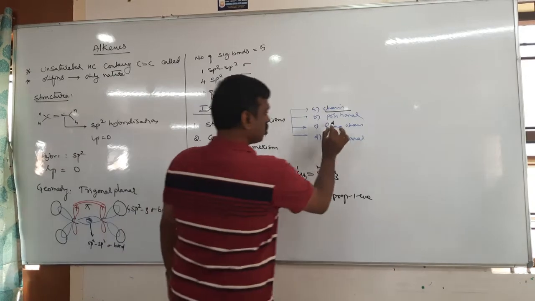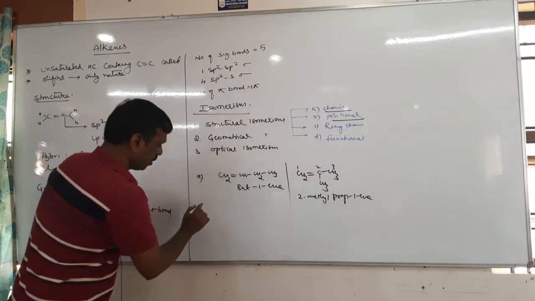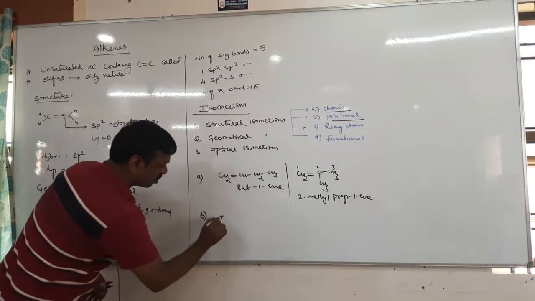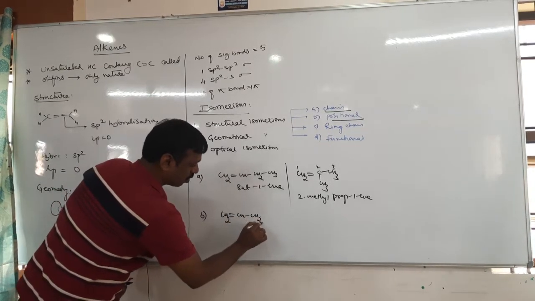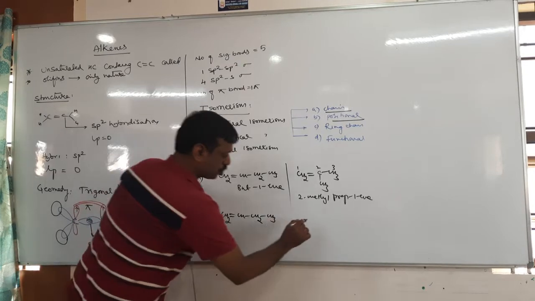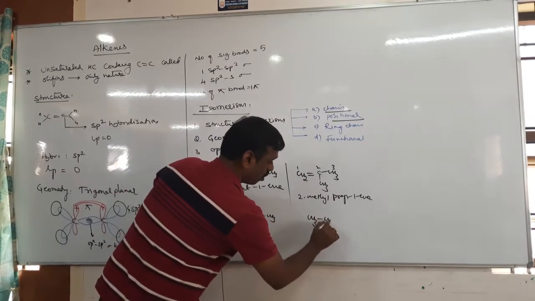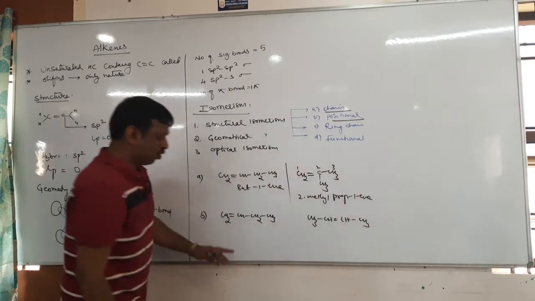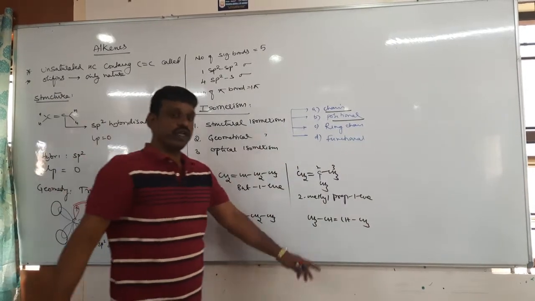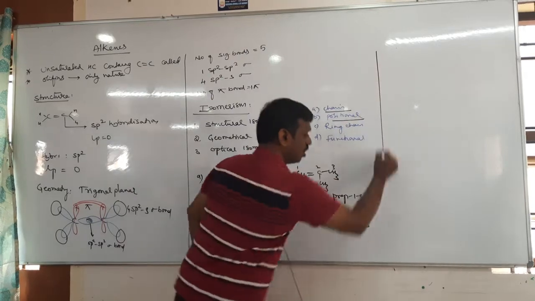Next is positional isomerism. Tell me, for positional isomerism, what is the condition? Same molecular formula, but what is different? Position of the double bond. In case of alkene, double bond. So therefore, but-1-ene, but-2-ene can exhibit positional isomerism.